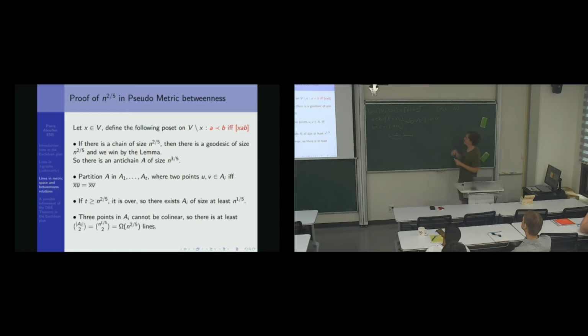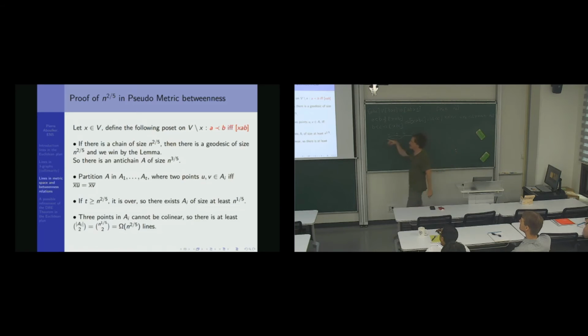And actually, this proof gives even more. It says that if I have x1 smaller than x2 smaller than ... smaller than xk, then I have a long geodesic. Now you see it coming with the previous lemma: if I have a long chain, I have a lot of lines.